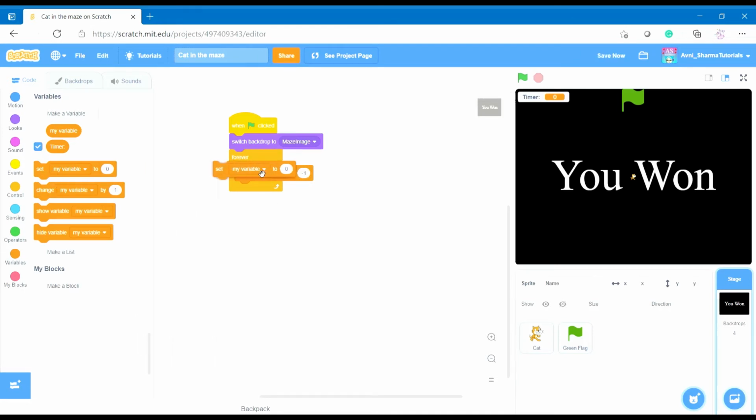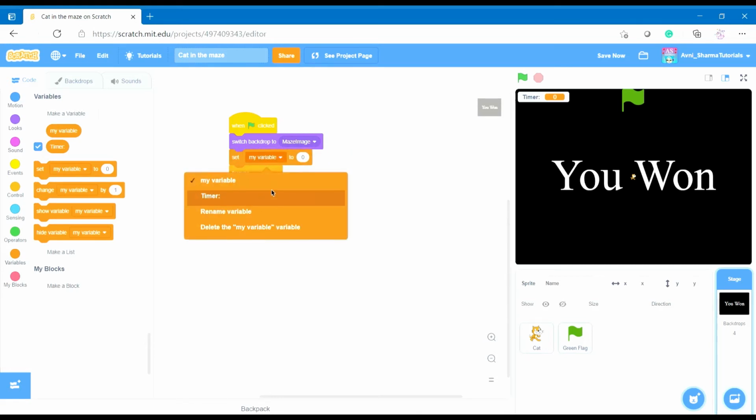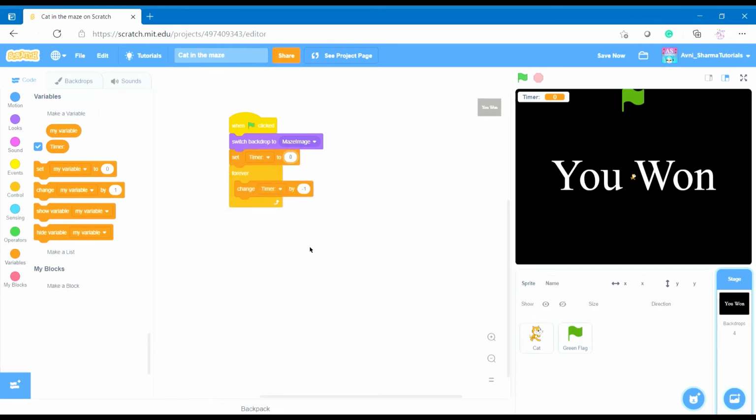Oh, and we also have to set it. So set timer to, let's say we will give him only 1 minute. So say set timer to 59. That equals 1 minute, or you could also change it to 60 to make exactly 1 minute. But if you set it 59, it will feel more realistic that time is passing by.